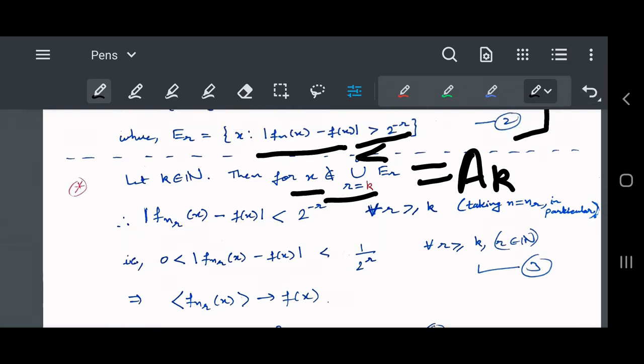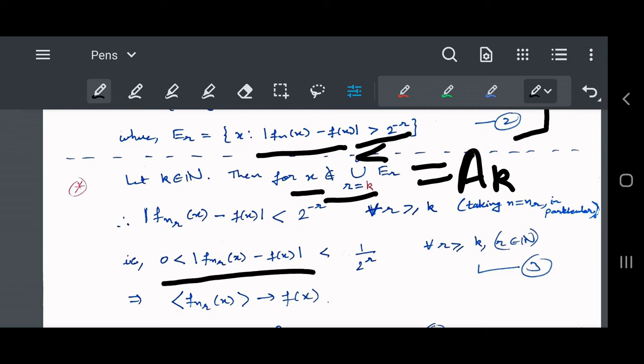So in particular, for n equal to n_r, we get this condition, which is this one. And now let us see what this is going to give us.